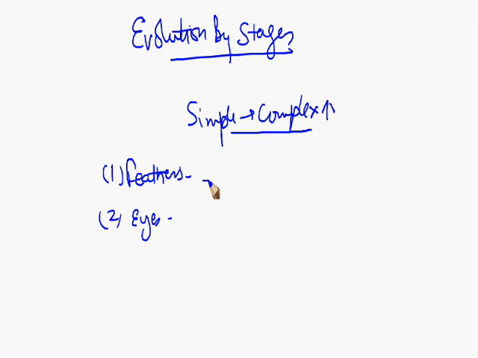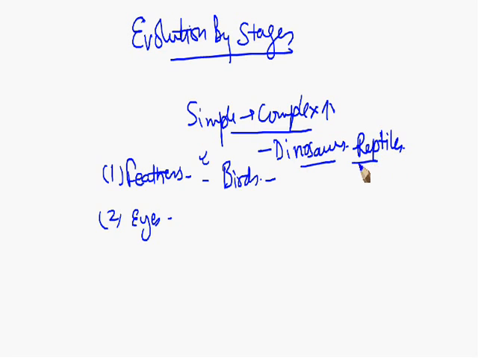Feathers, as you know, are present in birds, but initially the feathers were seen in dinosaurs. They are reptiles which are no more present on the earth. Initially the feathers originated in reptiles, but they didn't serve the purpose of flight. What was the function then? The feathers in dinosaurs were used to prevent heat loss from the body.